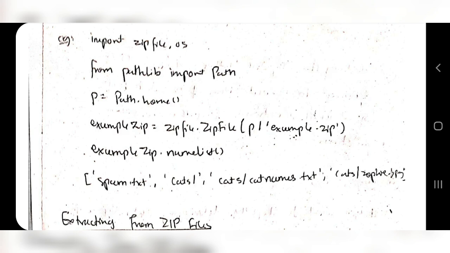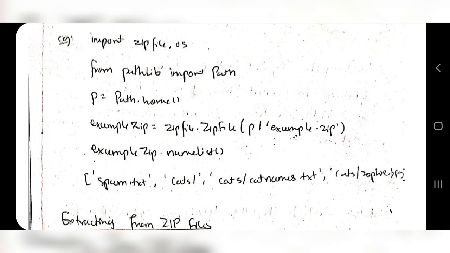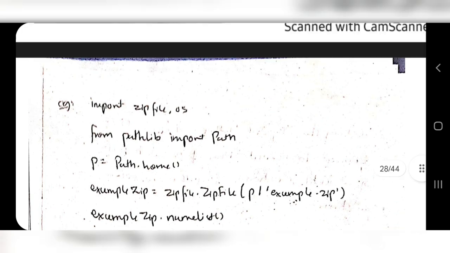On the object you will be performing the operations. So exampleZip.namelist. What does the namelist function do? It will read the content of the zip file. In a zip file you will have many files which are in compressed form. So what are the names of those files? That will be fetched by namelist. Okay, so these are the contents of the zip file. That's how you read zip files.